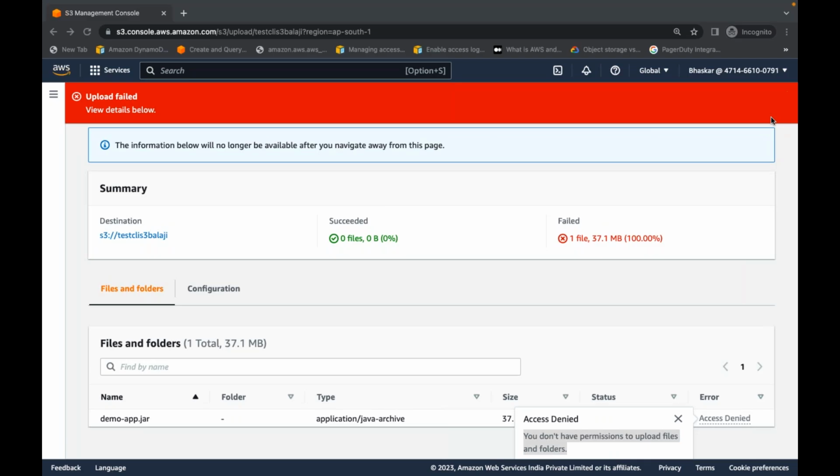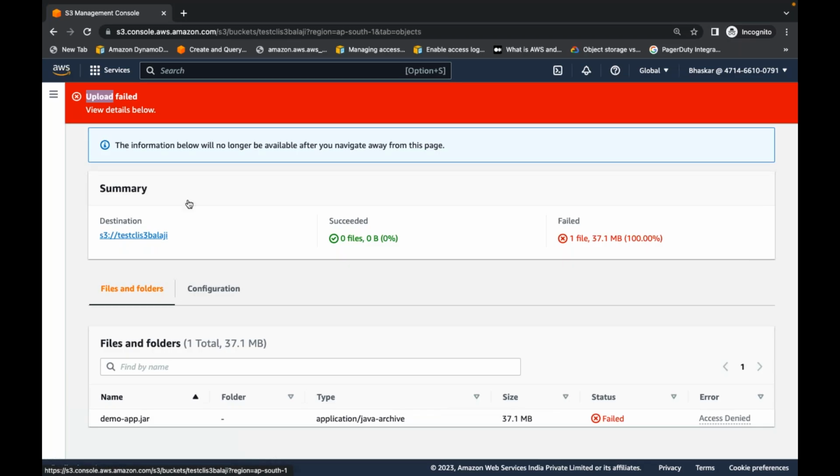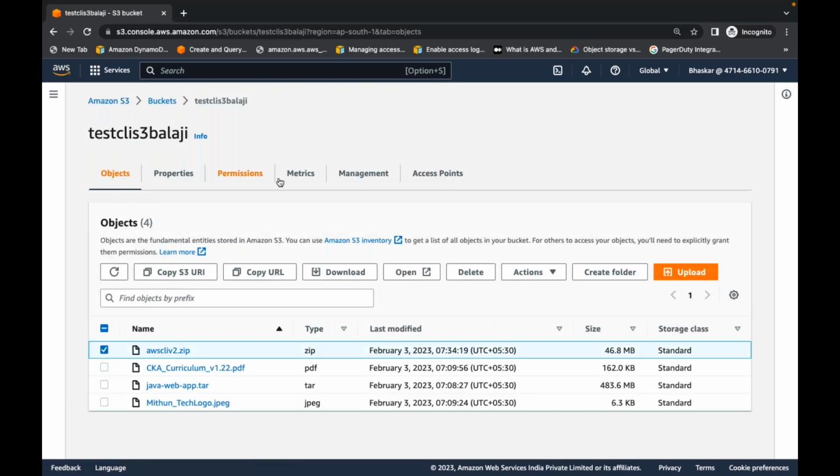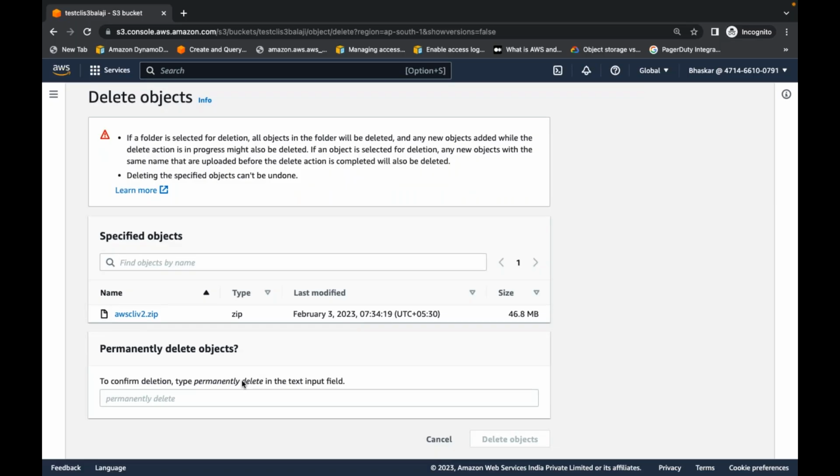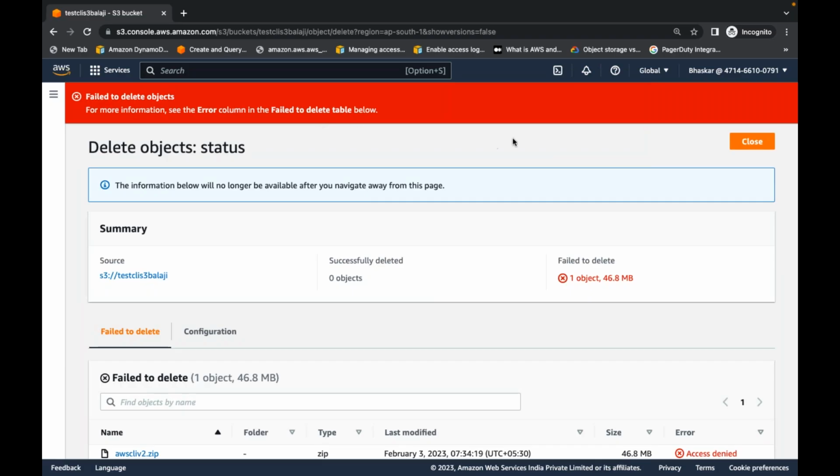Will he be able to delete files? Suppose some file is there. Will this guy be able to delete that file from S3? Even though he says I want to delete, permanently delete, and types it, let's click on delete objects. Is that guy able to delete? No, because Bhaskar doesn't have the permissions.